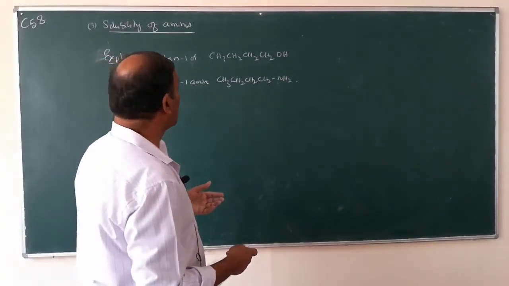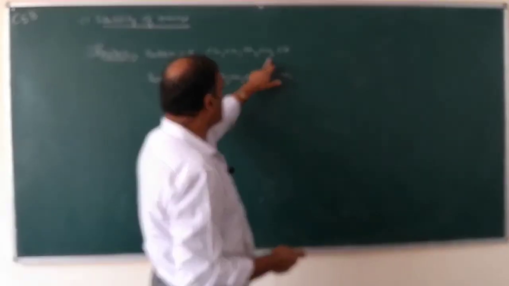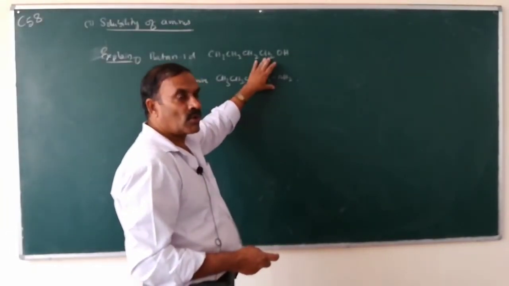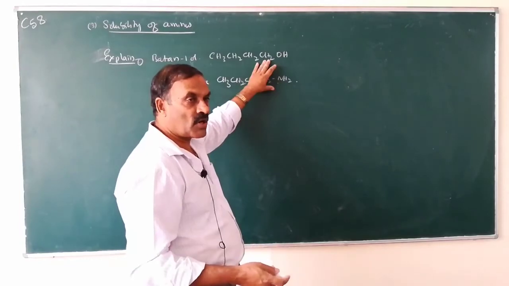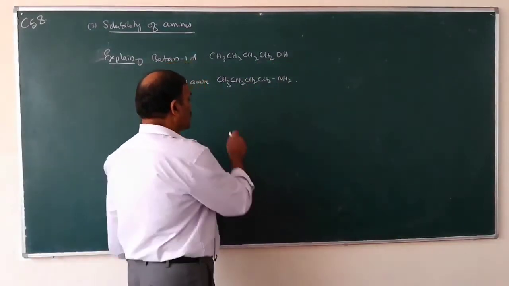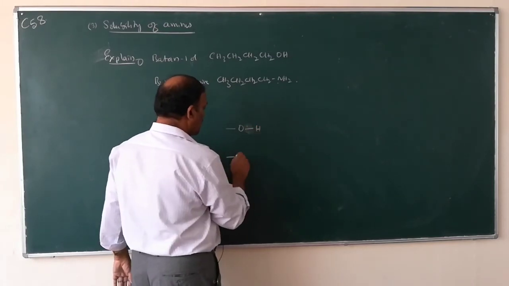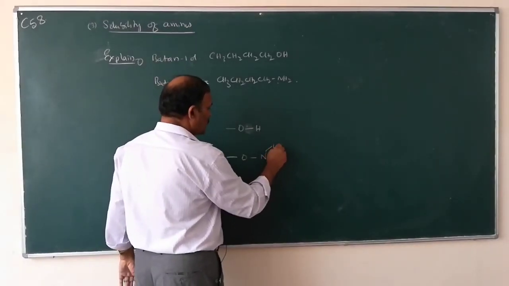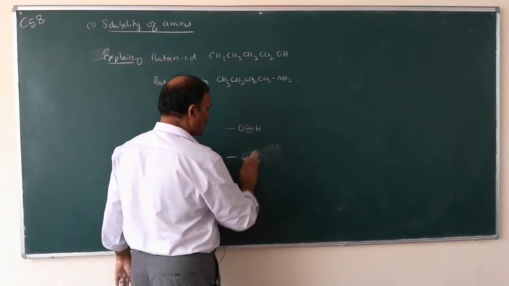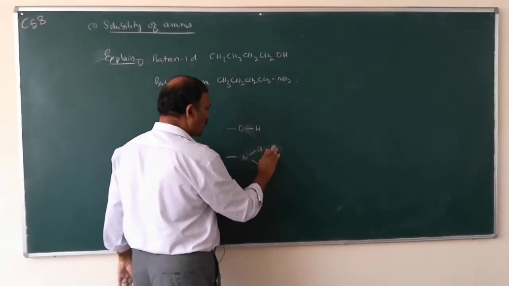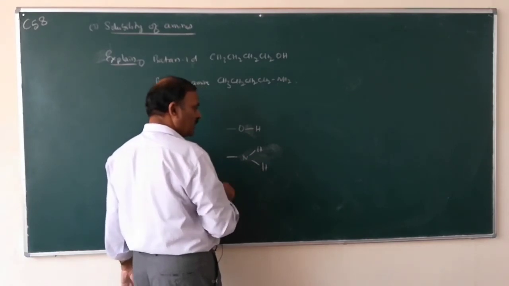So here both the molecules undergo intermolecular hydrogen bonding with water. So here OH, here NH2, this is alcohol, and this one is amine.